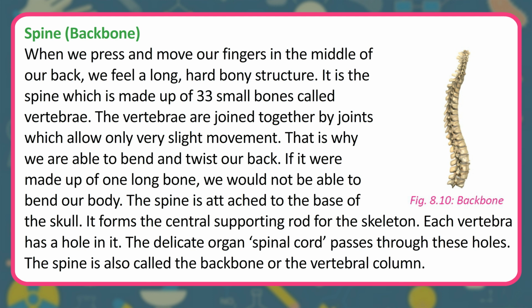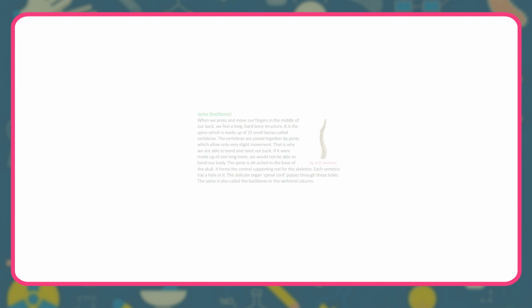The spine is attached to the base of the skull. It forms the central supporting rod for the skeleton. Each vertebra has a hole in it. The delicate organ spinal cord passes through these holes. The spine is also called the backbone or the vertebral column.